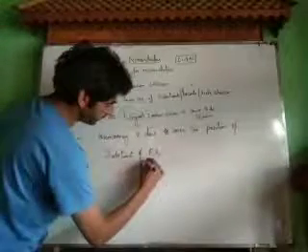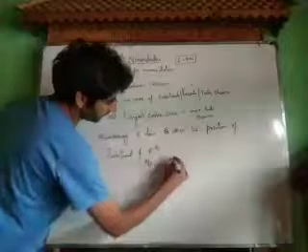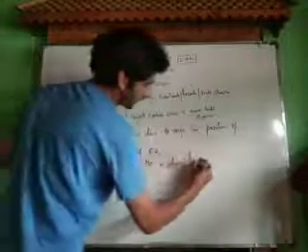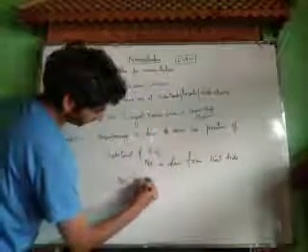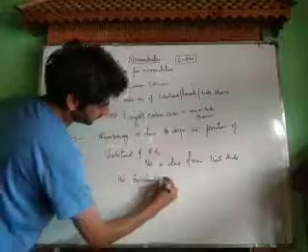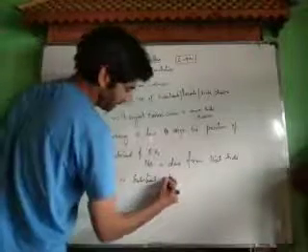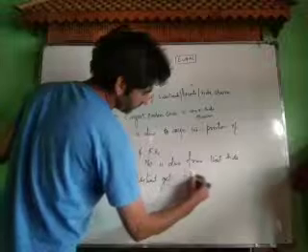Numbering is to be done from that side so that the substituent gets the lowest possible number.